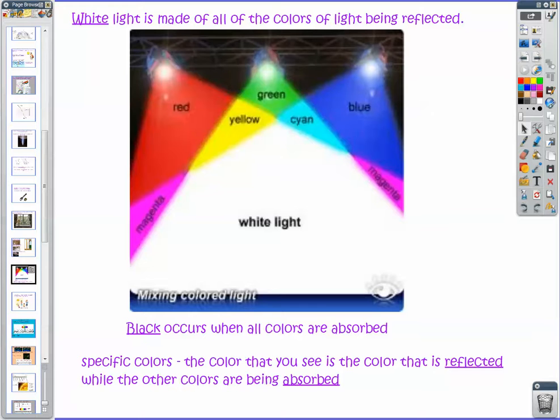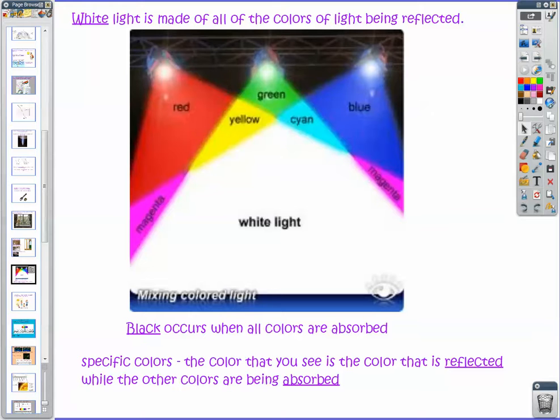When you see something as being black, on the other hand, it means that all the colors of light hit that object, or maybe only some colors of light hit that object, but light waves do not reflect off of that object to reach your eye. So when you see the color black, what you're really seeing is the absence of color. When you see a specific color, like say you have a piece of green paper, what that means is that light has struck that paper, and green light waves have reflected off and come back to your eye, but the other colors of light have all been absorbed. So the only color that you would see is the colors that are reflected.